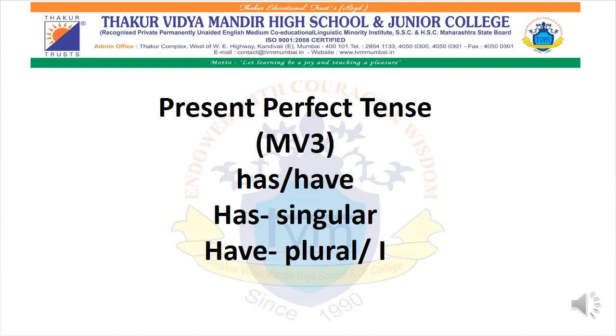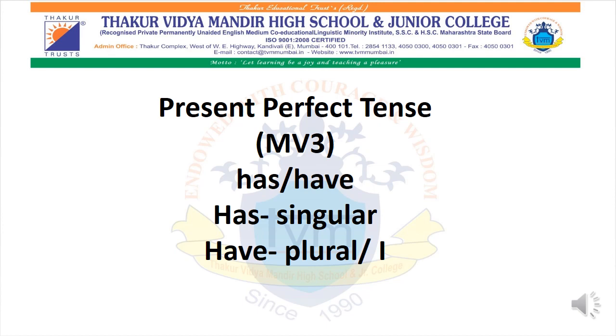So now we will move ahead to present perfect tense, which consists of main verb third form, ed, en, and it also consists of has or have. So in a particular sentence, if they tell you all to convert the sentence into present perfect tense, then you all have to make use of the helping verb has and have.